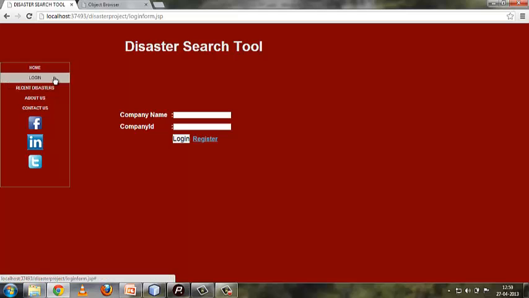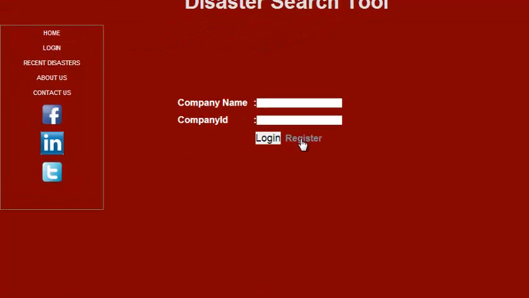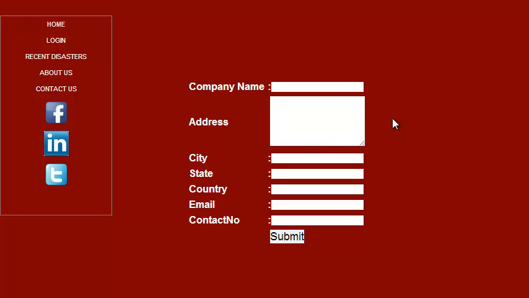When you click on the login icon on the home screen, you enter into the login form. If you are already a registered user, you can enter your company name and company ID and log into our website directly. In case you are a new user, just click on register. You can see the registration form as follows.